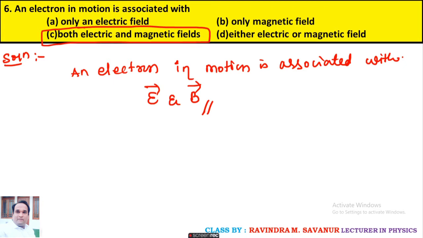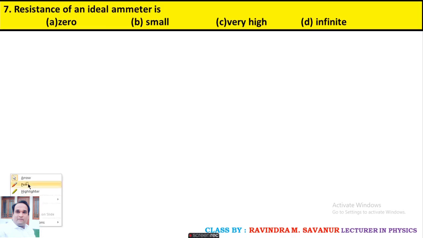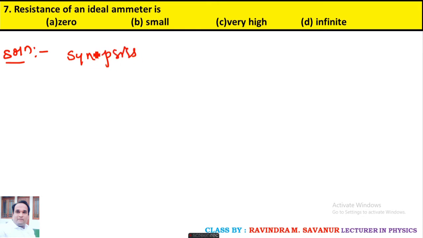Okay. Move on to the next question. The resistance of an ideal ammeter. In the previous synopsis we discussed the conversion of a galvanometer into an ammeter.